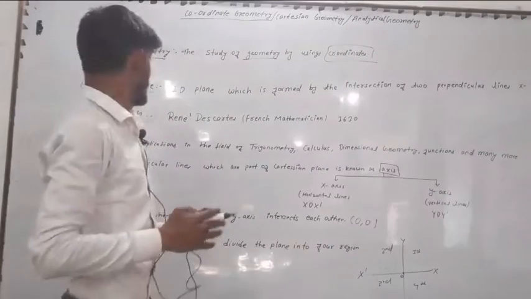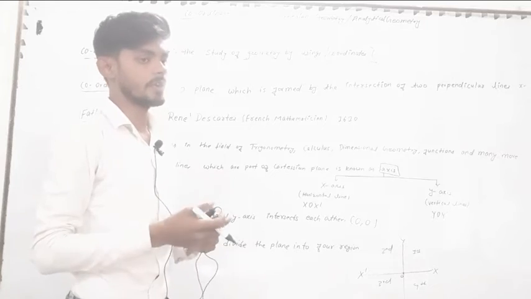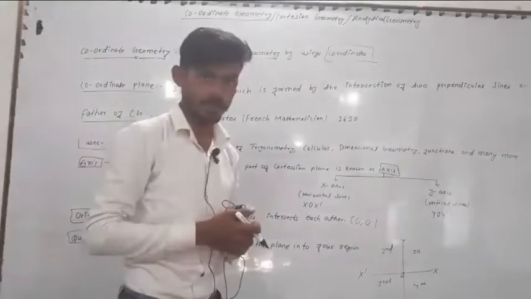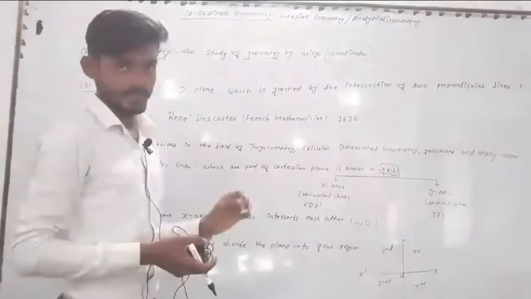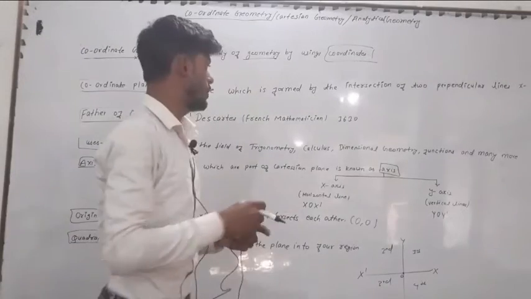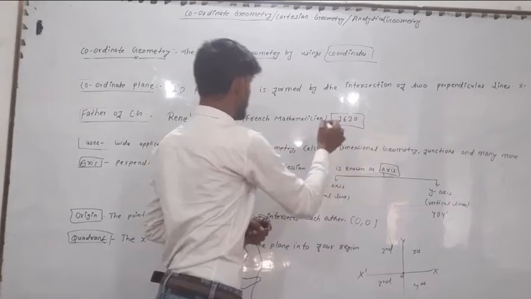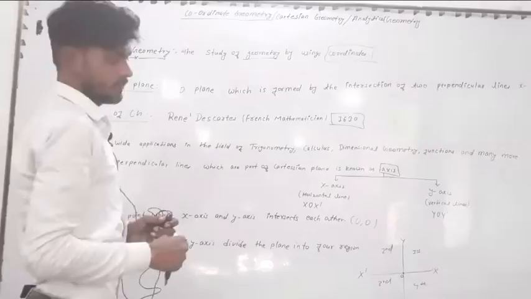Okay. A second question is, who invented coordinate geometry? Who is the founder of coordinate geometry? Who is the discoverer of coordinate geometry? So the answer is René Descartes. René Descartes is the mathematician from France, and around 1630 he invented coordinate geometry.